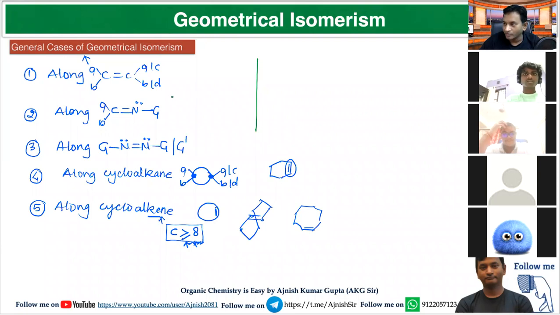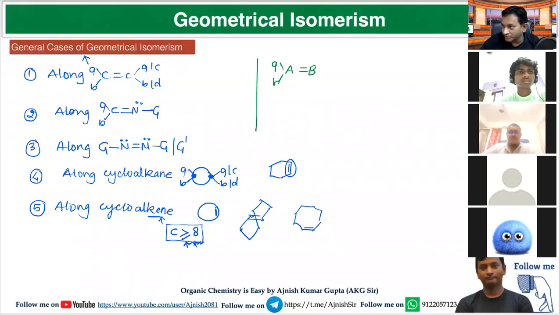Now, the concept for this is A double bond B. A has different substituents, B has different substituents. It may be possible all four are different.